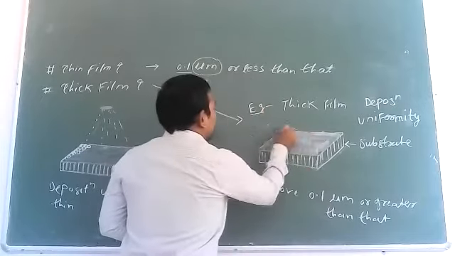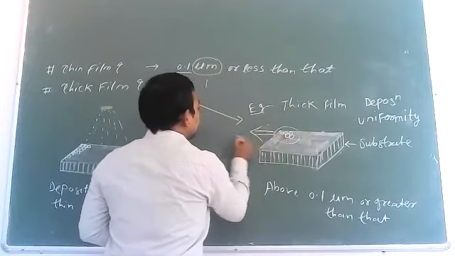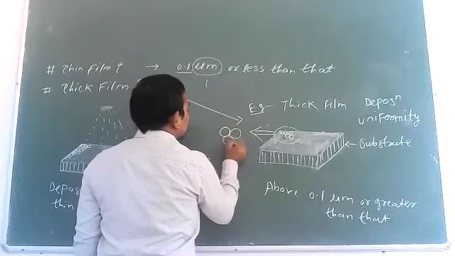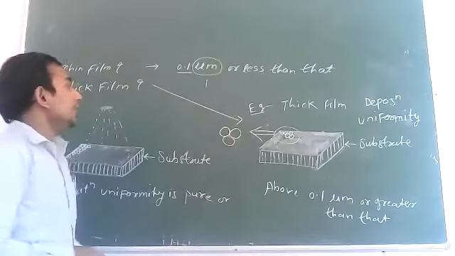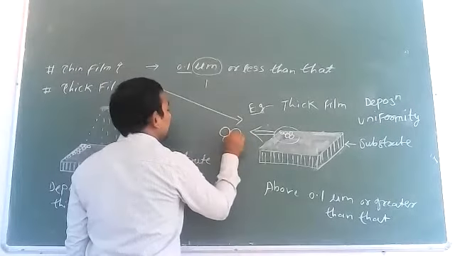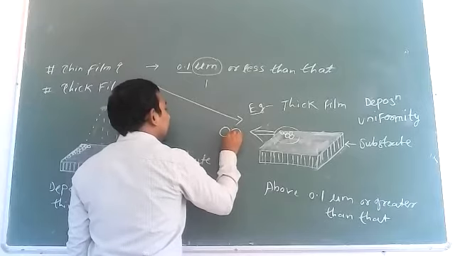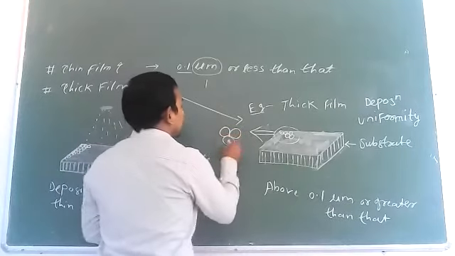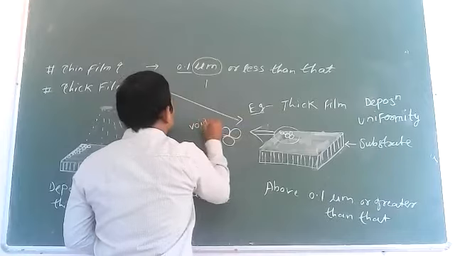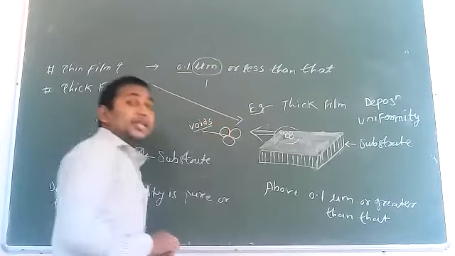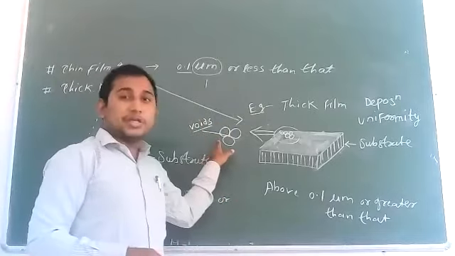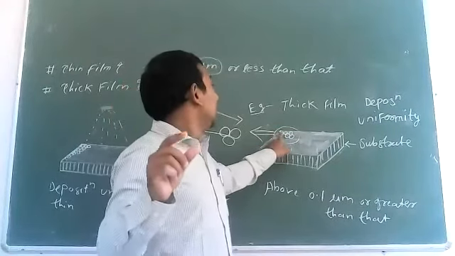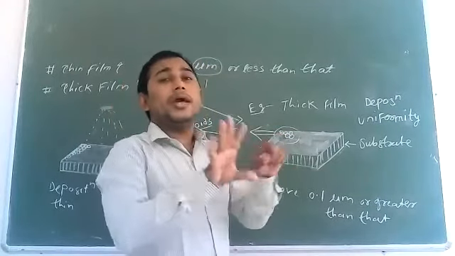So just look here, this is the enlarged image. This is one atom, this is second atom, this is third atom. In between this atomic arrangement, some gap was available, which is mentioned in red color. This part is nothing but voids. That is nothing but a defect, an imperfection. It means there are some defects available, because the atomic arrangement is not uniform.